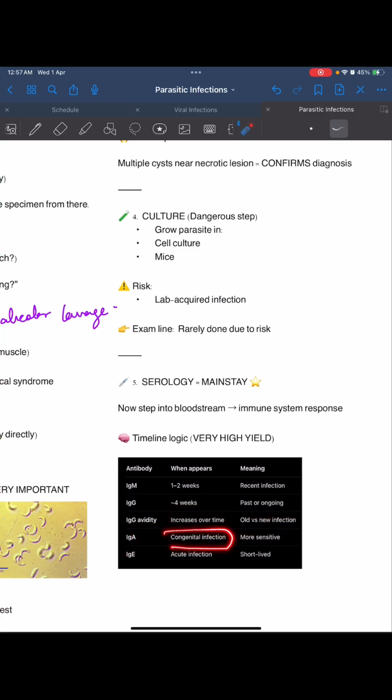IgE antibody appears during congenital infection. So whenever we do that test, we can see the sensitivity. IgE appears during acute infection. It is short-lived.